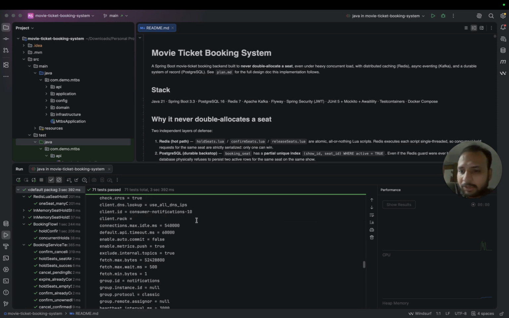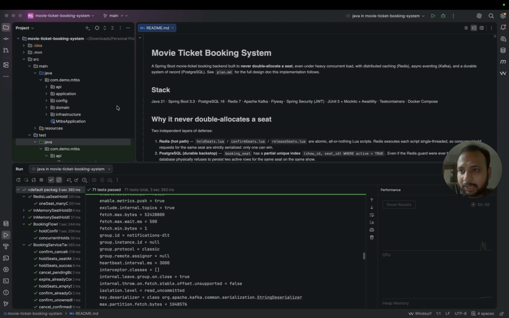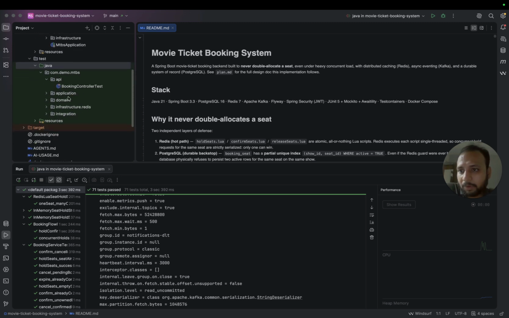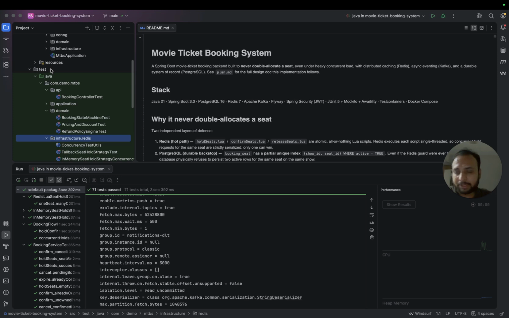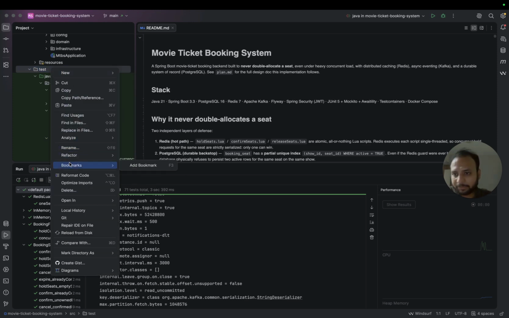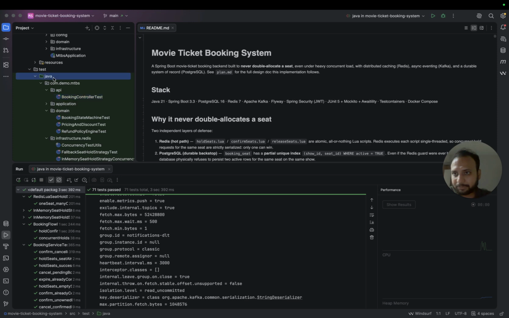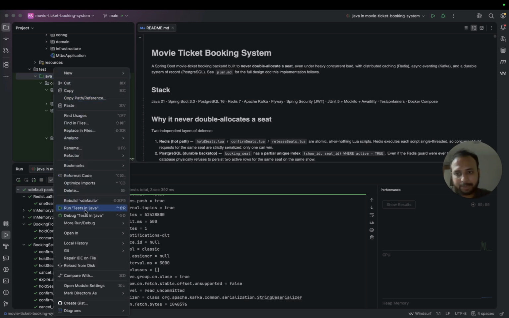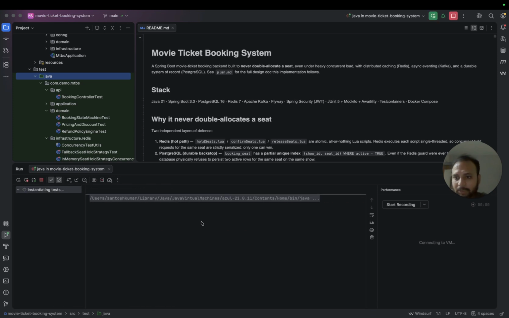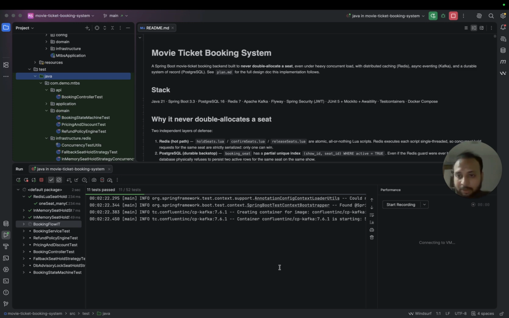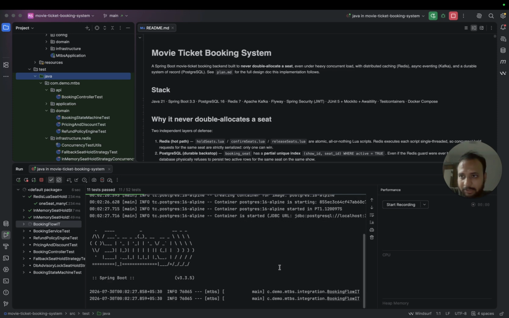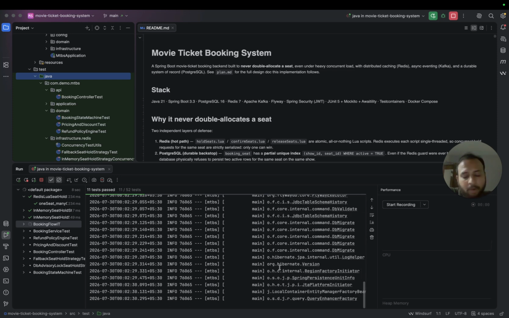First of all, let me rerun all the test cases that I have written here, be it infra, be it booking, all the tests I have written here. So let me rerun it. Here I am rerunning it. Around 71 test cases were there, 71 got passed. Let's see, most of them, all of them will pass.